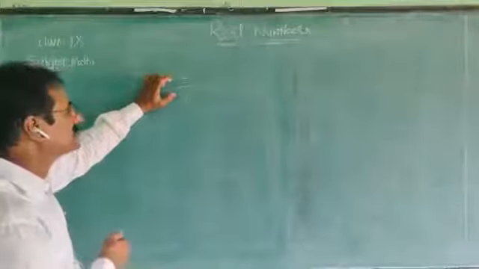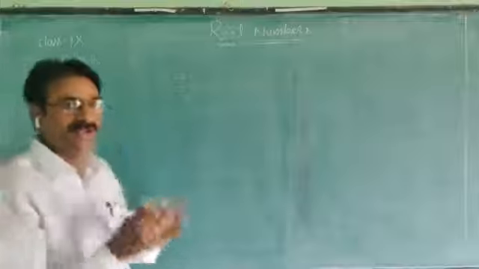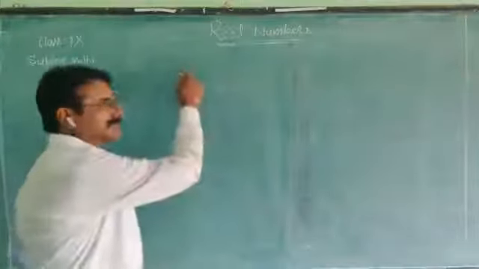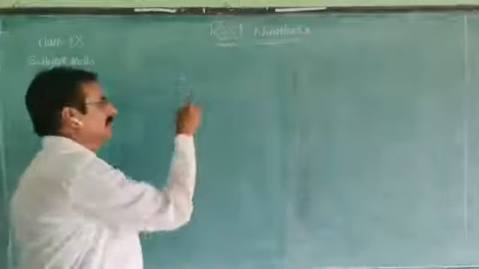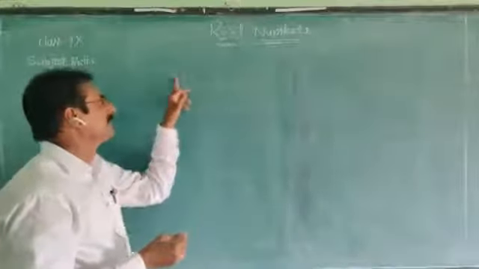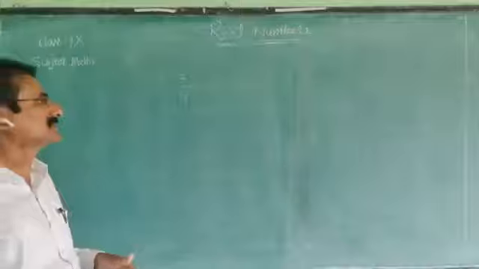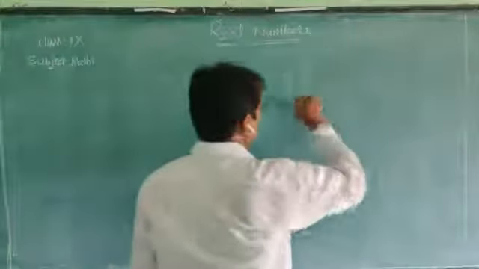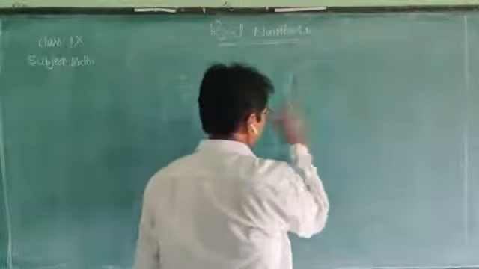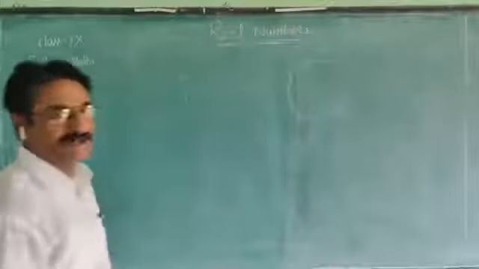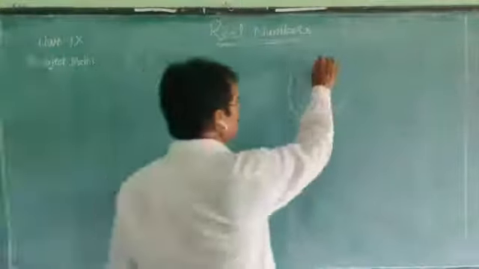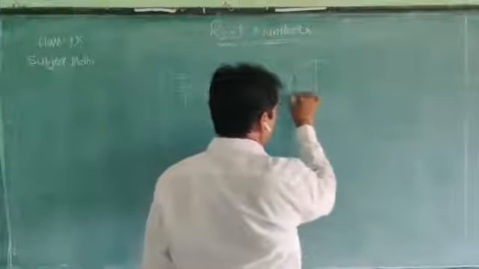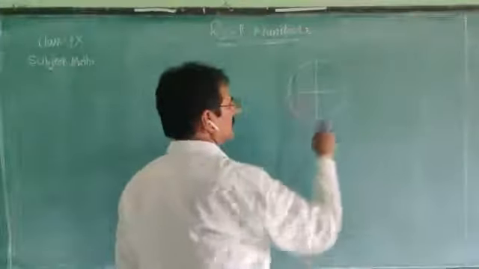The meaning of this is: we divide a unit into 4 equal parts and take 3 parts. So, for example, see this one. It is a circle. Let it be a unit. Just divide it into 4 equal parts: 1, 2, 3, 4.